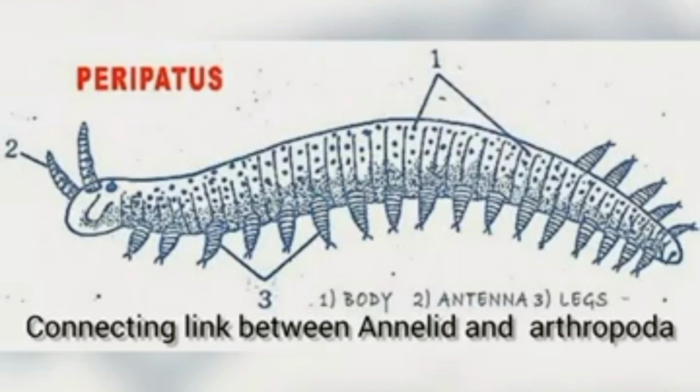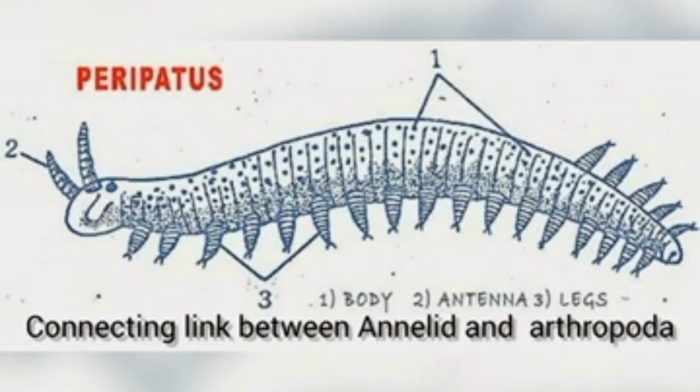Connecting links can be found among organisms that are still living, meaning that are still present. For example, take peripatus. In this picture you can see peripatus, which has a segmented body, thin cuticle, and parapodia-like appendages as in Annelida.